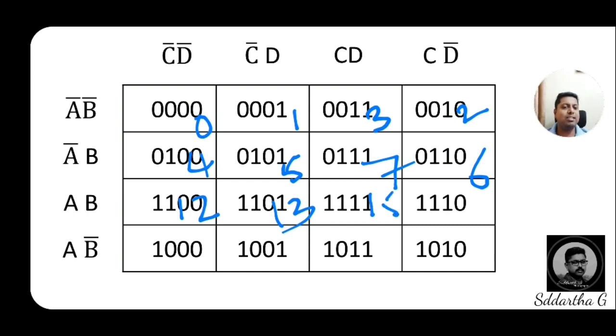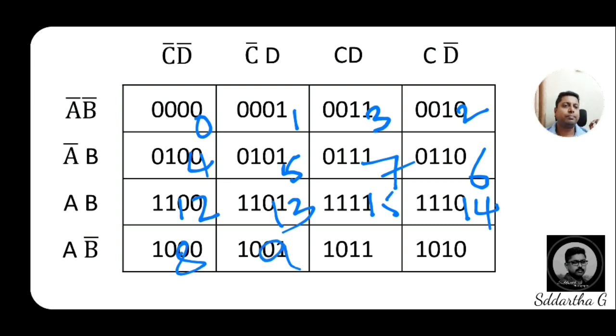Then 1110, that is 14. Next 1000, with weights 8, 4, 2, 1, only 8 will get, so 8. 1001, 8 plus 1, that is 9.